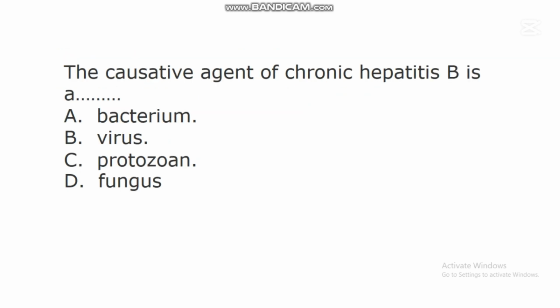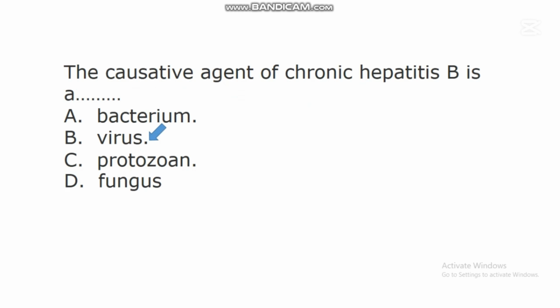The next question says, the causative agent of chronic hepatitis B is a dash. A. Bacterium. B. Virus. C. Protozoan. D. Fungus. In this question, the correct answer is B. Virus. Virus is the causative agent of chronic hepatitis B in people.